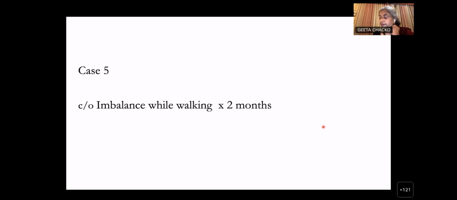Good, Shanti, you did well with that case. So we move on to the last one. This is to Shatabdi. Good evening, ma'am.